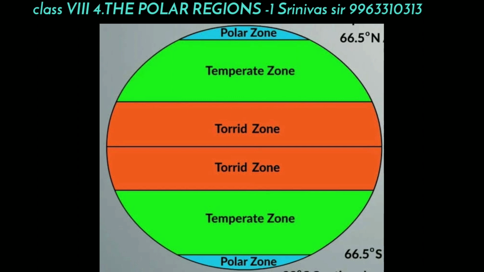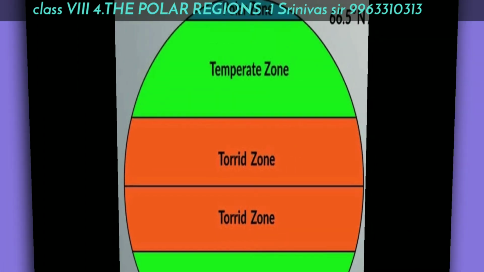Because the climate is not the same everywhere. The climate is different from zone to zone. And all the places are not the same on this earth. There are different landforms on this earth. People's lifestyle depends on the climatic conditions and the place where they are living.